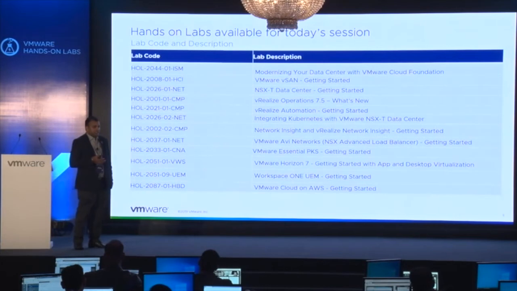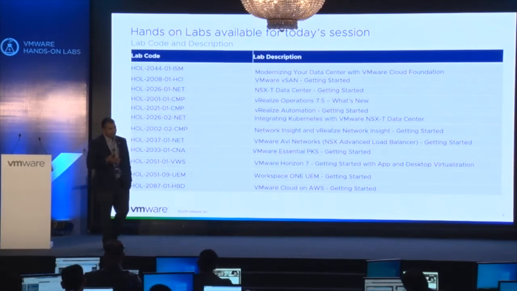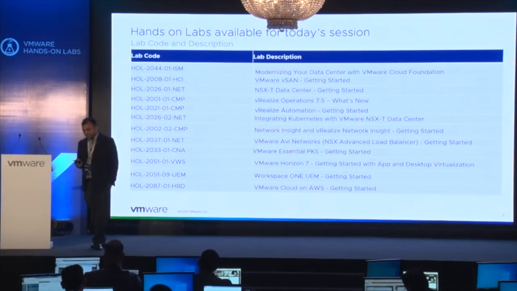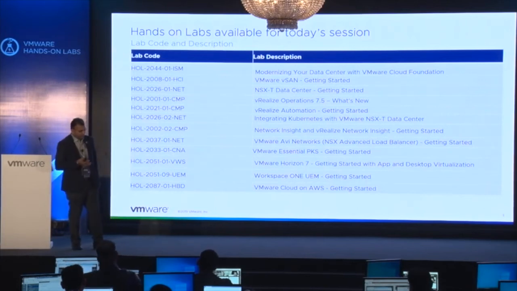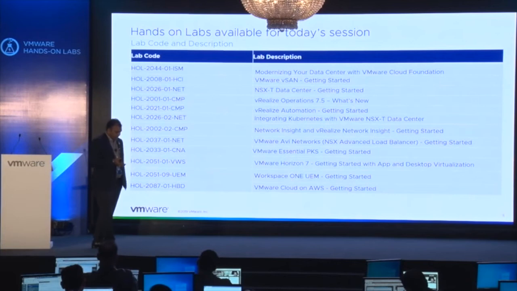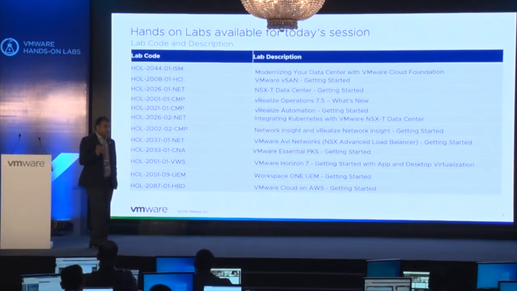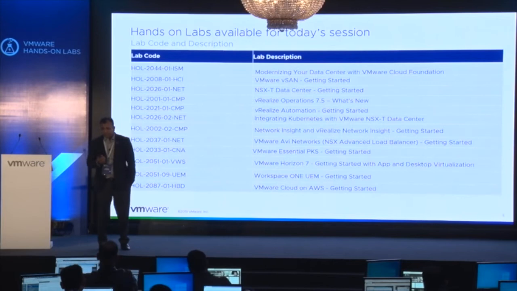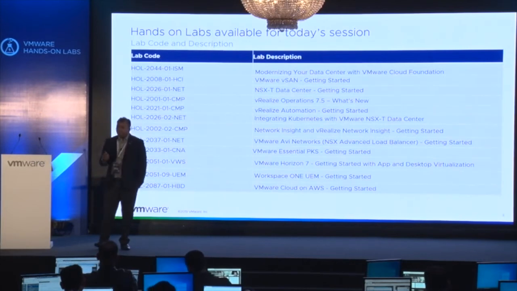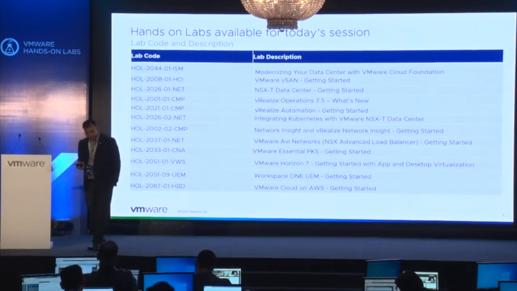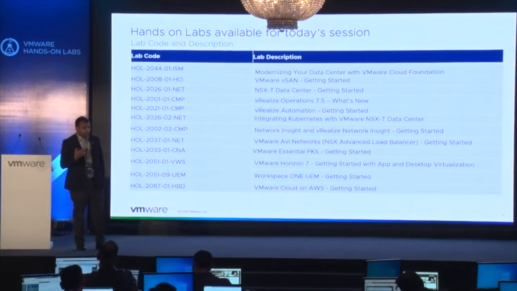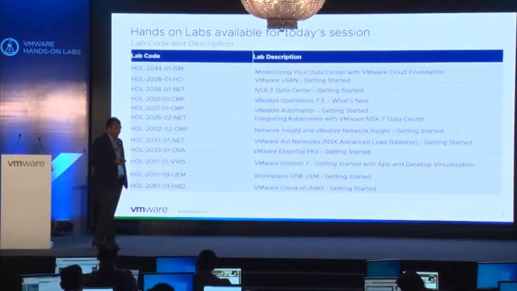In NSX-T, you can extend those software-defined network features like switching, routing, firewalling, as well as load balancing from your vSphere data center to other platforms, like if you have some bare metal systems, some other cloud solutions, or if you want to leverage your public cloud solutions.